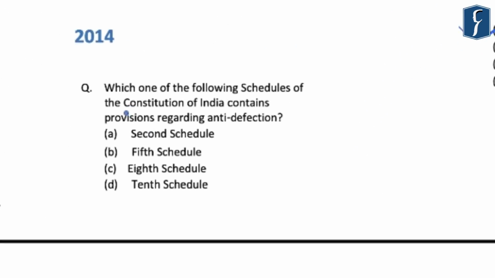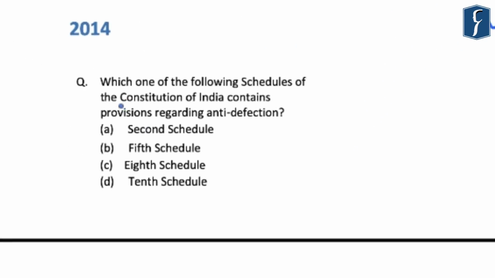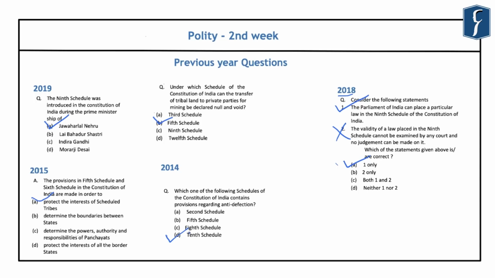And the 2014 question reads, which one of the following schedules of the Constitution of India contains provisions regarding anti-defection law? So as you all might be knowing that it has been provided under the 10th schedule to the Indian Constitution. So after this, let us take up 2 practice questions that we have formed based on the important schedules of Constitution of India.